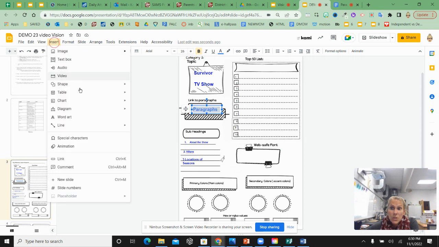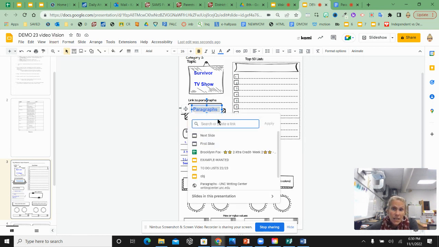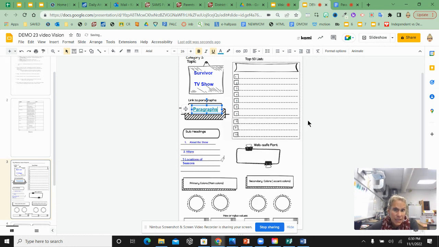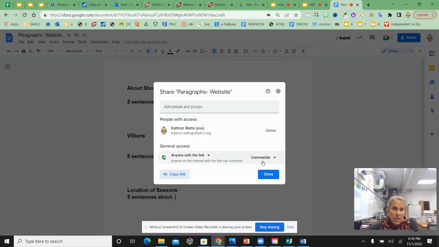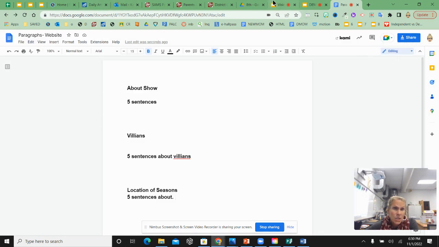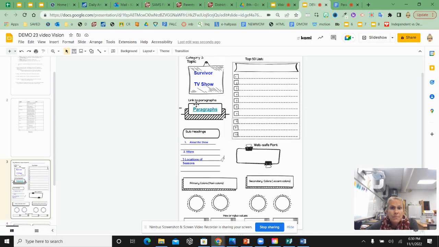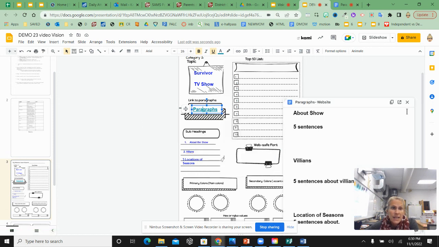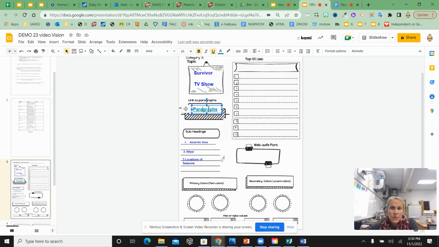And I'm going to go to Insert, Link, or Control K. A text box will appear for my link, and I'm going to paste that link that I copied. Remember, I went up here to share, and I said copy link. I went to share, clicked on it, highlighted it, and either Control K or Insert Link. Now that paragraph is viewable for Ms. Watts.